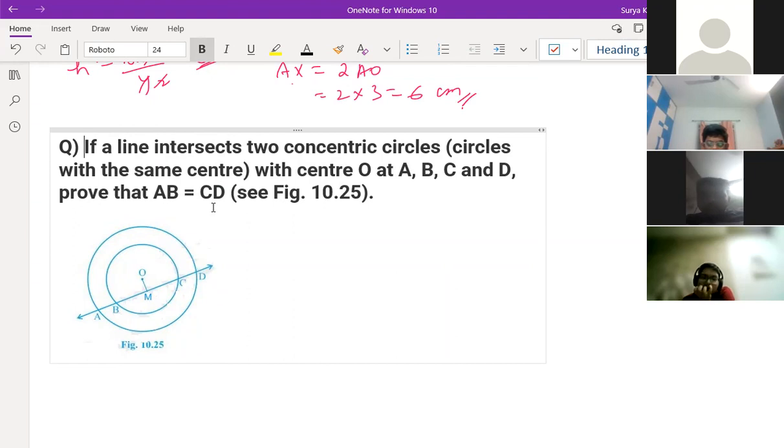Say fast. See children, what you can do: if the line intersects two concentric circles, circles with the same center.